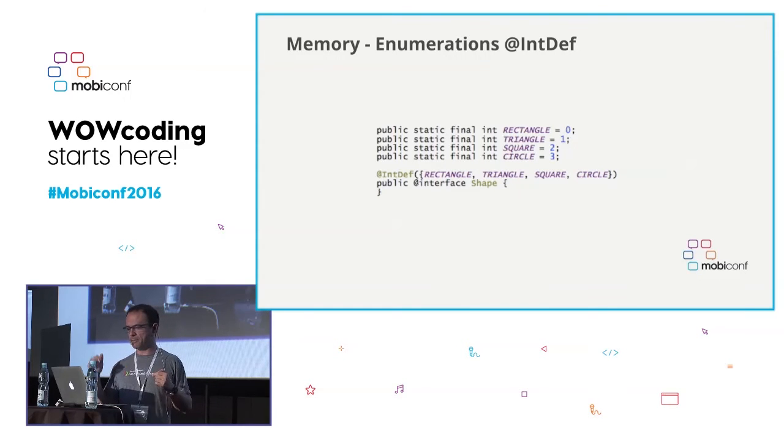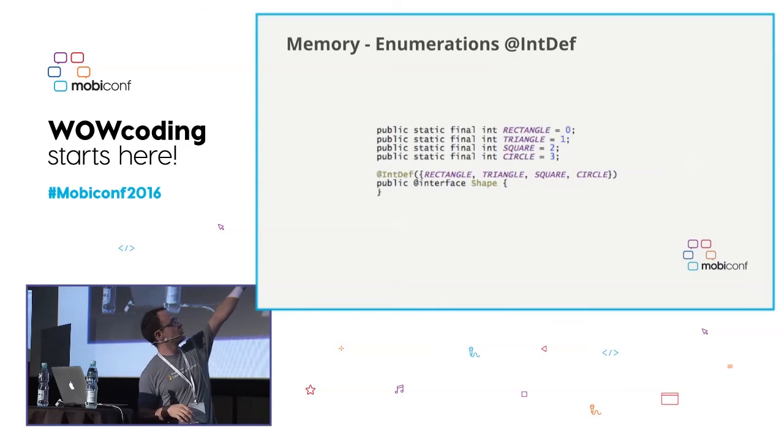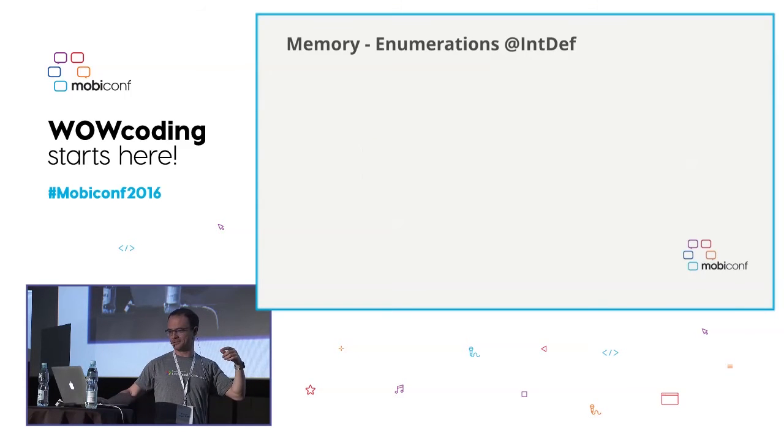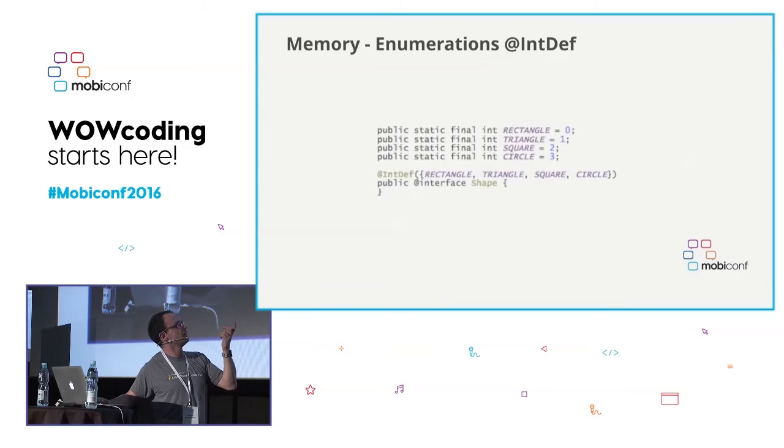Let's look at this example. We still have our static final integers: rectangle, triangle, etc. And here we define an interface called Shape with the IntDef annotation, passing its elements as an argument to the annotation. Look how cool it looks now. If we have a function called setShape or getShape, we can use an annotation called Shape that will actually represent the values we have written here.